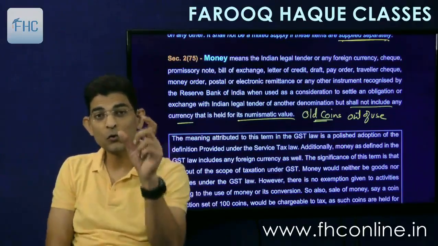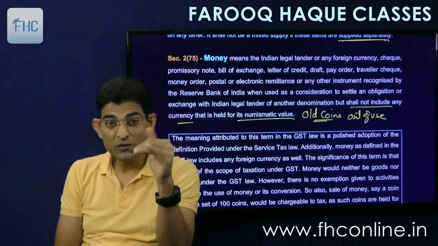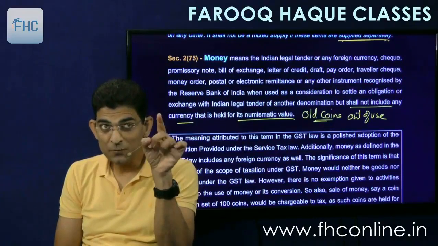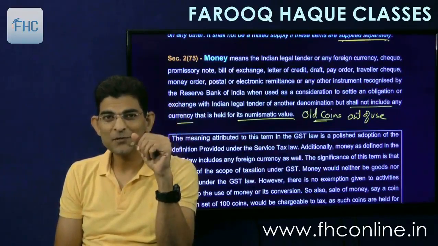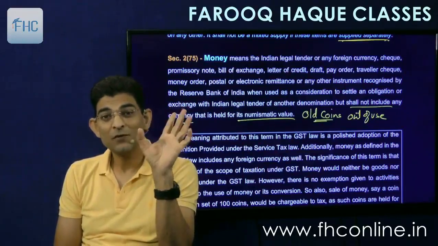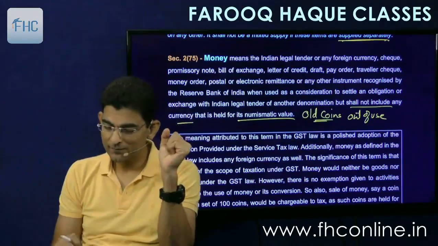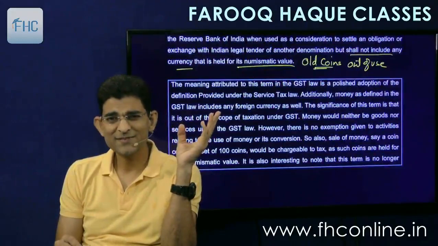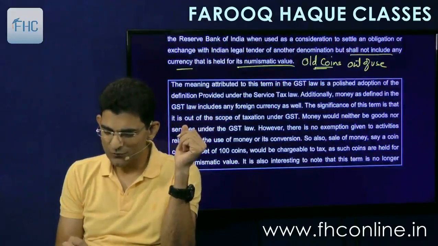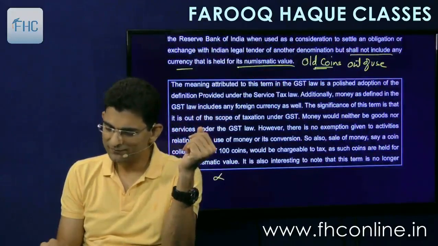If you have those coins, gold coins and all, they are not used currently. Even though 1 rupee is printed there, that is not valued at 1 rupee. It may have lakhs of rupees of value. So they will not be called money. Okay. And there is no need to read the explanation also, but if you want you can read it sometime.